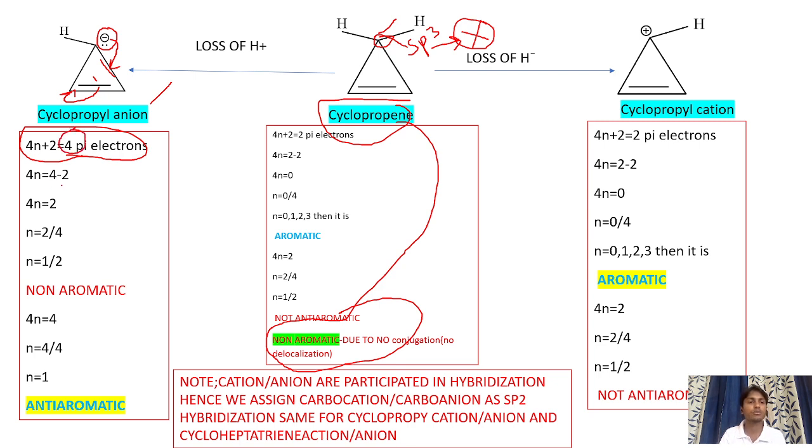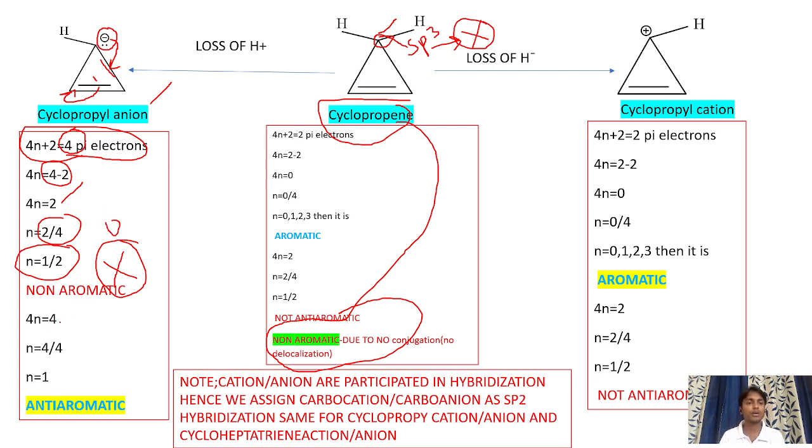Then 4n is equal to 4 minus 2, so 4n is equal to 2. n is equal to 2 by 4, that is 1 by 2, that is 0.5. So the compound cannot be considered as an aromatic compound because the value is in decimals.